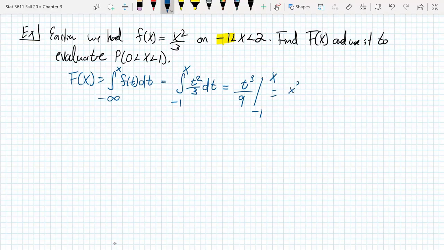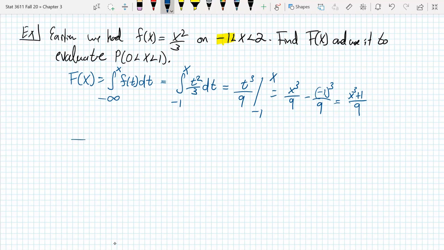Plugging in x, then, we're going to get x cubed over 9. Plugging in negative 1, that's minus negative 1 cubed over 9. Negative 1 cubed we know to be just negative 1. So we have a common denominator of 9. And then we have x cubed minus the negative 1, which is x cubed plus 1. X cubed plus 1, all right?